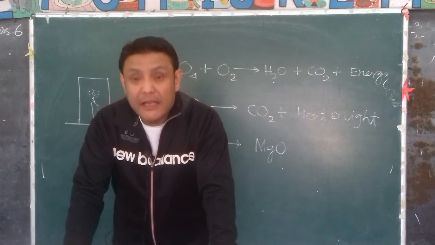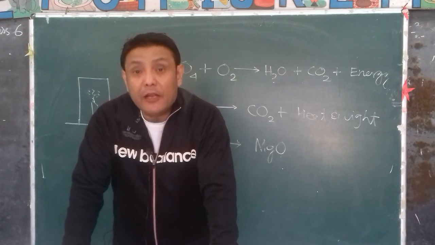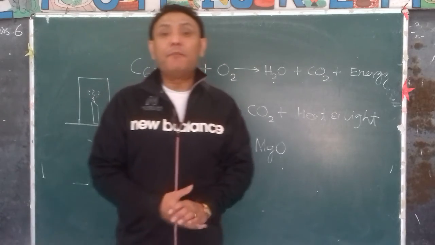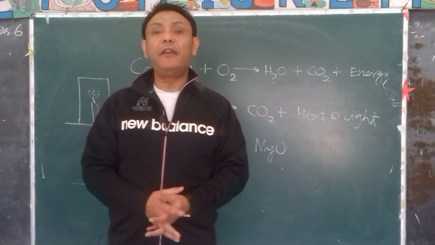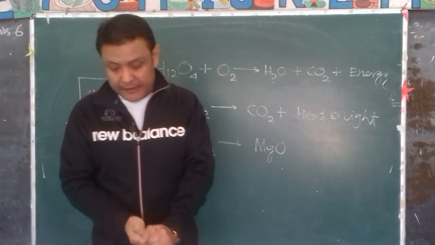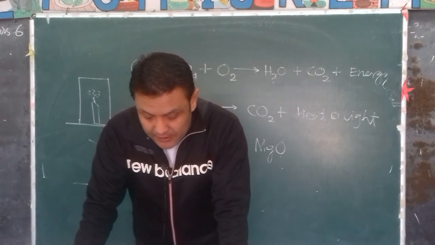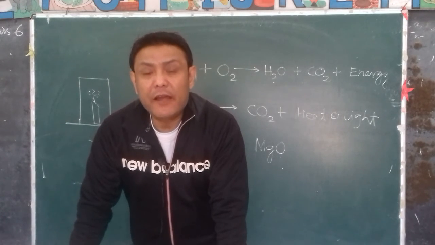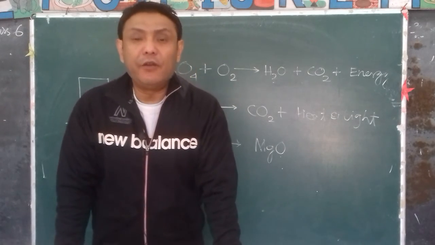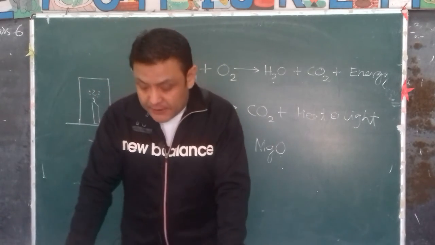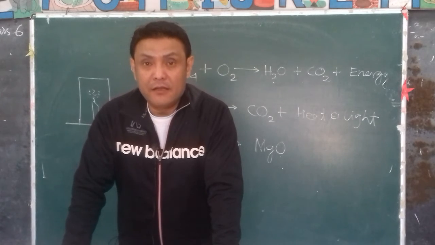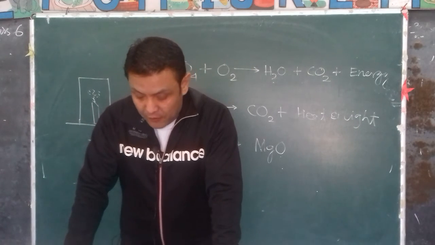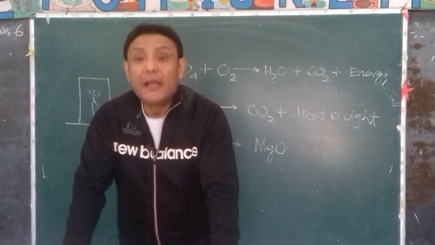Next, respiration takes place at body temperature. Let's say in human beings it is 37 degrees Celsius. That's a normal body temperature. Whereas combustion takes place at the ignition temperature, which is normally quite high. And the last point is the energy released in the form of heat. A very small amount of energy is released during respiration, whereas in combustion a large amount of energy is released in the form of heat and light.